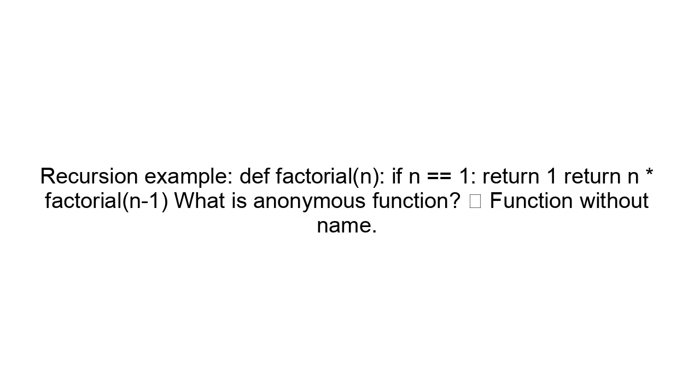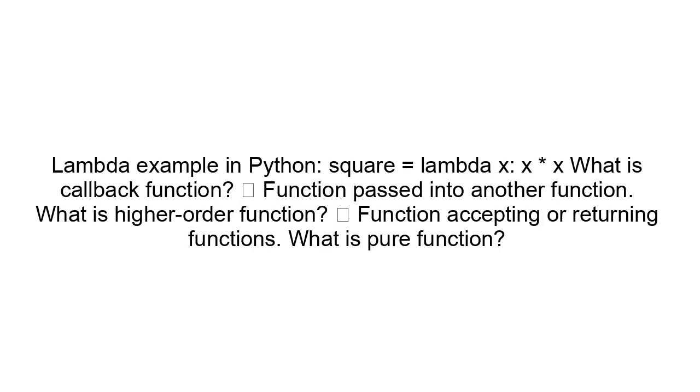What is anonymous function? Function without name. Lambda example in Python. square = lambda x: x * x. What is callback function? Function passed into another function. What is higher order function? Function accepting or returning functions.